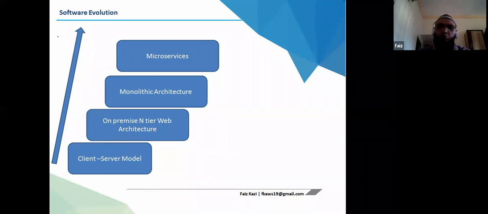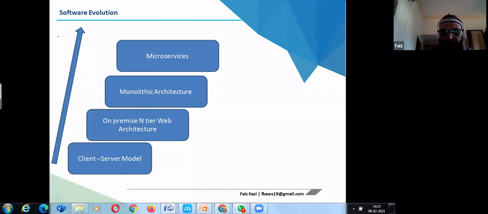It can be accessed through web browsers. Then monolithic architecture was a part of this web architecture, and now we see microservices. Like if you see your apps, like Paytm and Uber, your net banking apps, they all use microservices components. Okay. So I'll just brief you how it is.